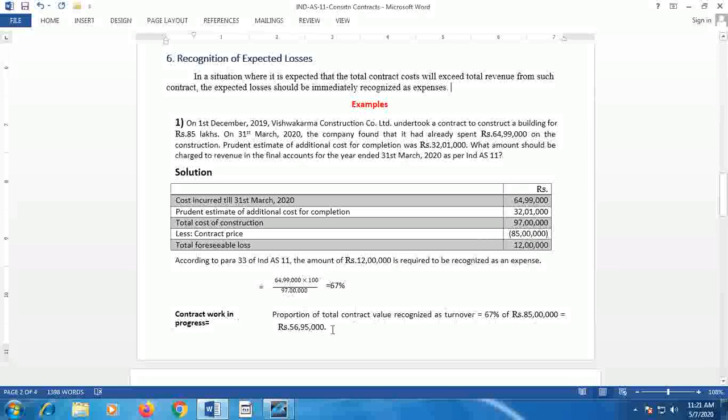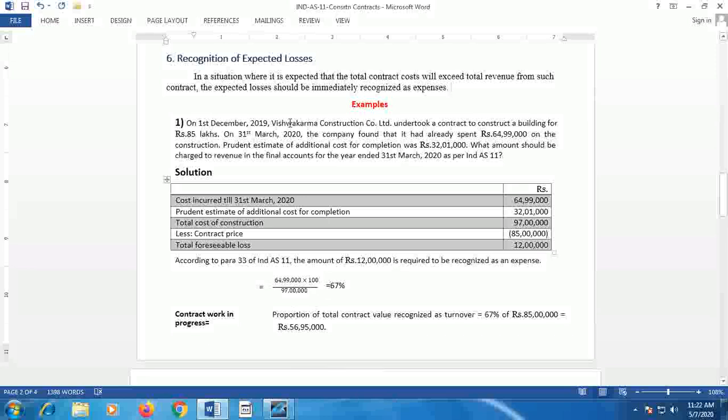That gives you the completion of contract work, that comes to 56 lakh 95,000. So this should be taken as complete work in progress. 56 lakh 95,000 should be considered as work in progress, and 12 lakh should be considered as loss, and that should be considered as expense. So this is the treatment as per the guidelines given under Ind AS 11.